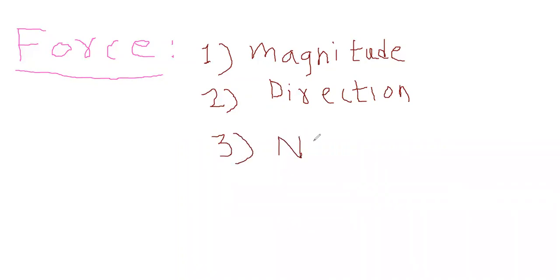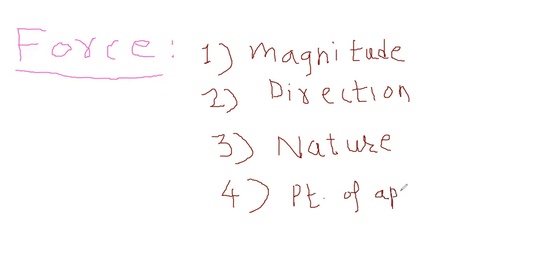Nature of force means what? Either it is in a pull condition or it is in a push condition. That I will explain to you by giving you a diagram, because without a diagram you will not understand it. And fourth is the point of application of the force.